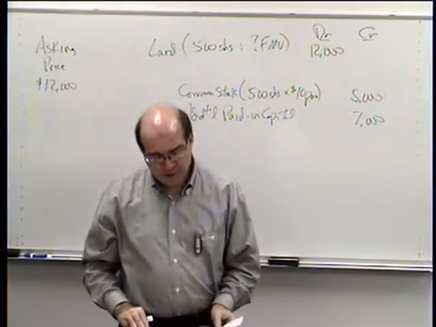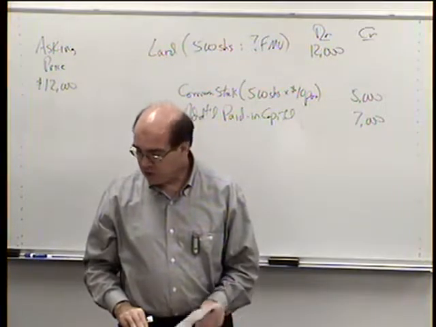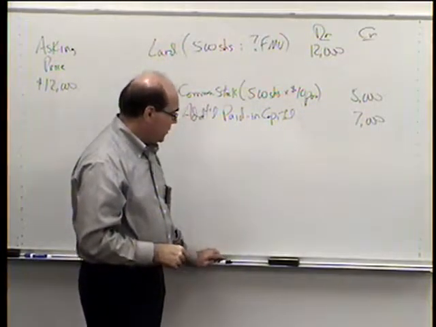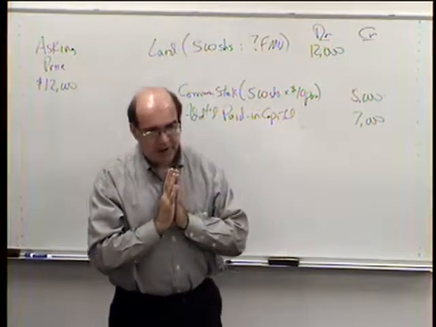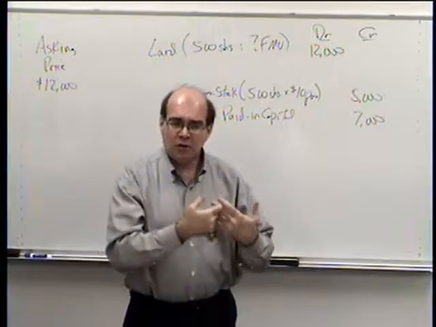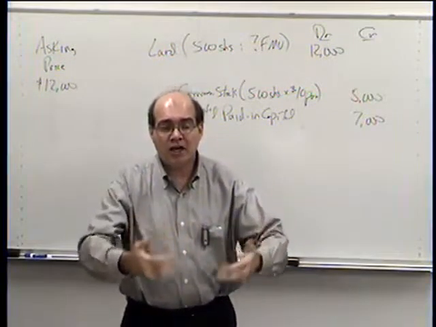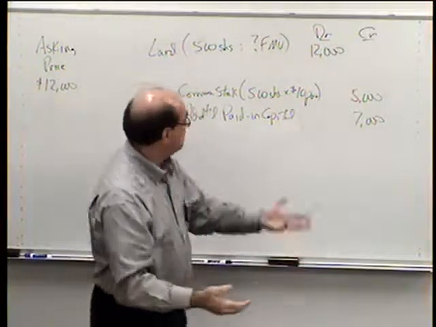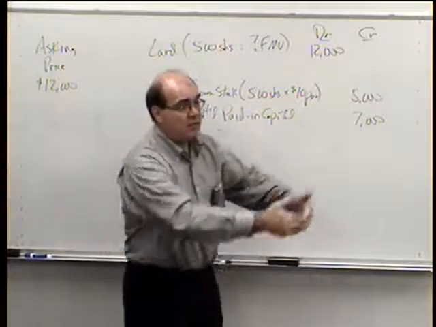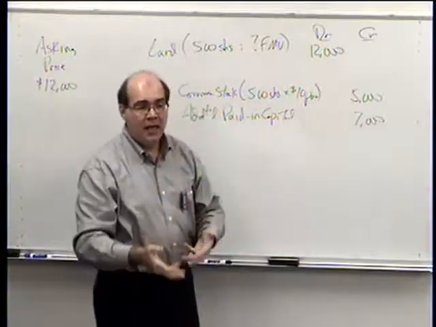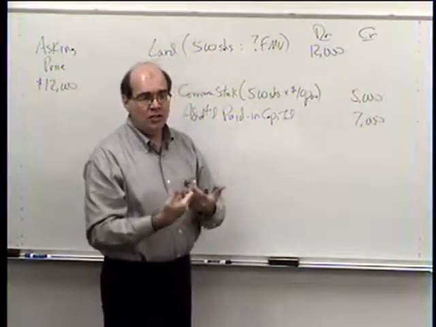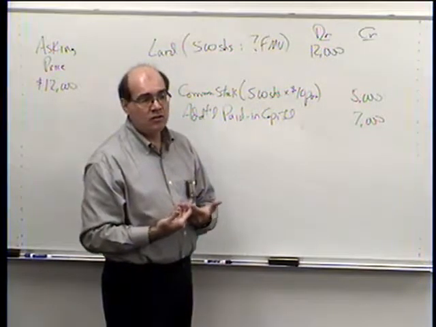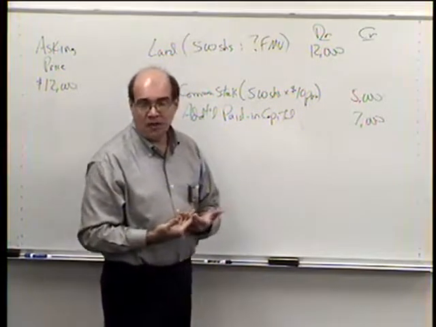Over on page 505, they talk about something called treasury stock. Okay. Treasury stock's kind of a little bit different, because what treasury stock is where the company, as I said earlier, has sold or issued its stock. It's sold it to stockholders. And so now it's outstanding stock. It's common stock. It's been recorded here. That 500 shares has been given out to people. They're buying and selling it. And then at some point, the company has decided it wants to take some shares back, to buy the shares back. It's going to actually pay cash for those shares, just like if it was some other investor buying stock.